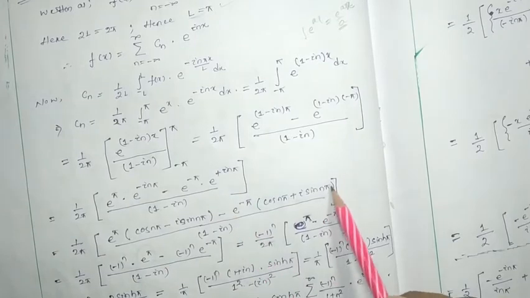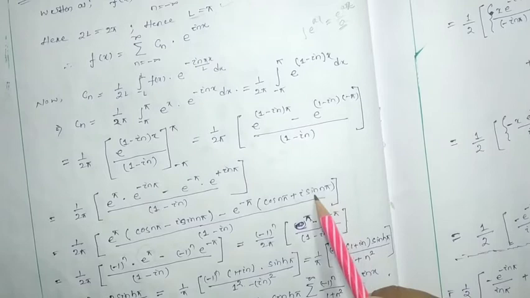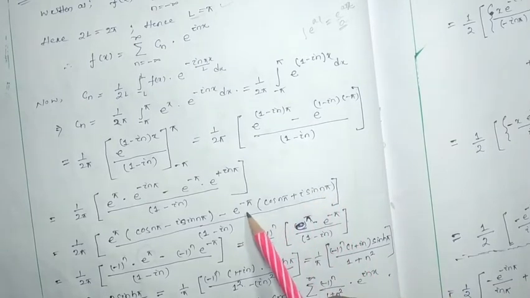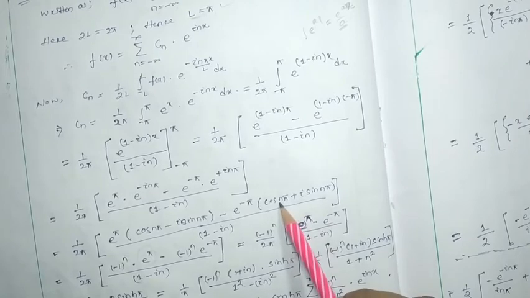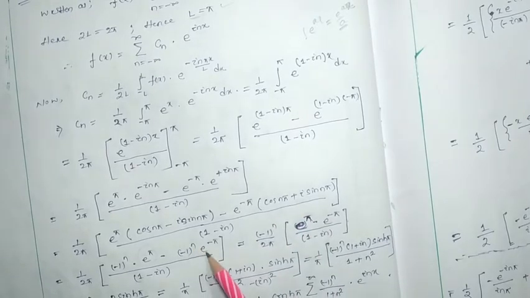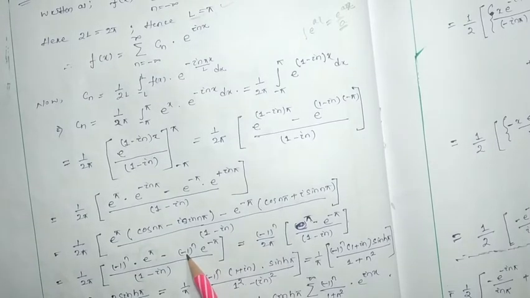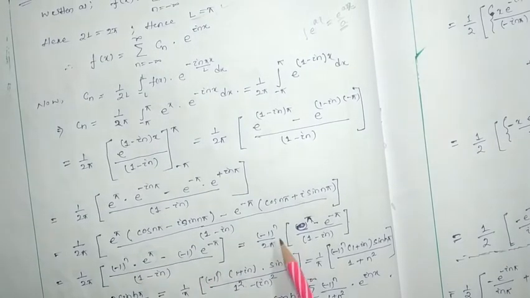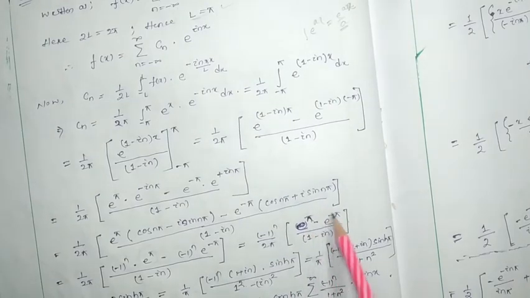Now come to this term. Here in this whole term, sin n pi will be 0. Then the rest of the two terms are e to the power minus pi and cos n pi, which is nothing but minus 1 to the power n, times e to the power minus pi. So here minus 1 to the power n can be taken as common. So it will be e to the power pi minus e to the power minus pi.